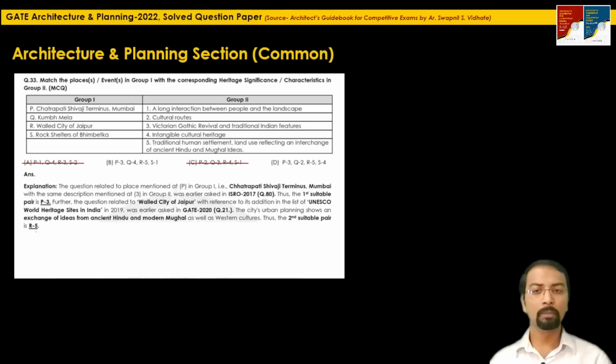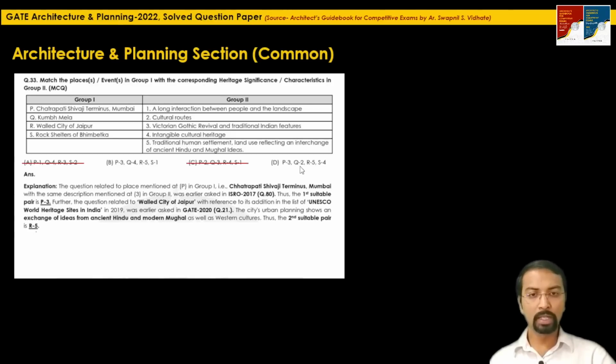Many of you know, Kumbh Mela is celebrated after every 12 years. Once the event is closed, there is no kind of existence or presence of this kind of celebration or festival. So Kumbh Mela, definitely it is an intangible cultural heritage. So this is more or less a sensible pairing, Kumbh Mela with intangible cultural heritage.